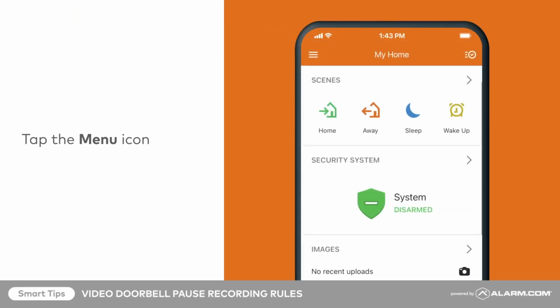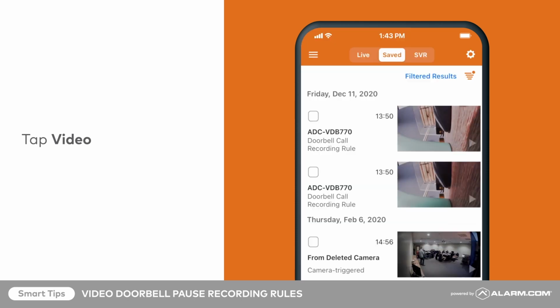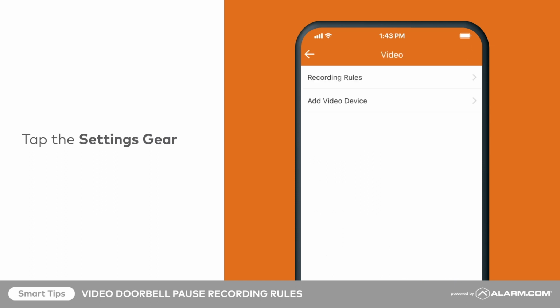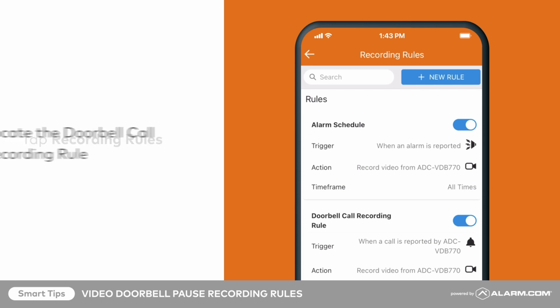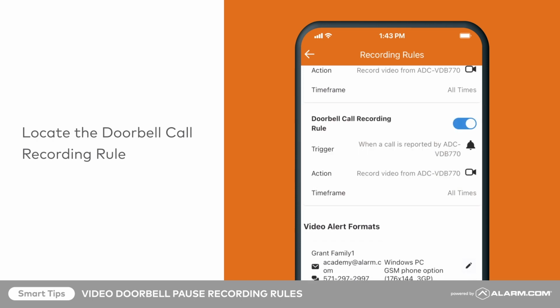To access your recording rule in the customer app, tap the menu button, followed by Video. Tap the Settings gear, followed by Recording Rules. Locate your doorbell call recording rule. To pause the rule, toggle it off. To resume the rule, simply toggle it back on again.